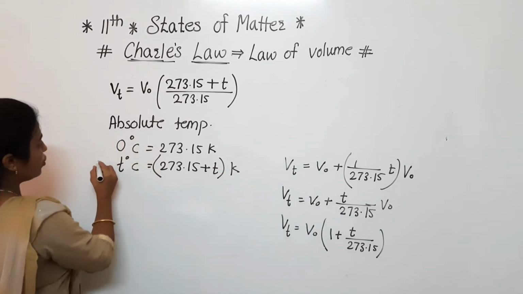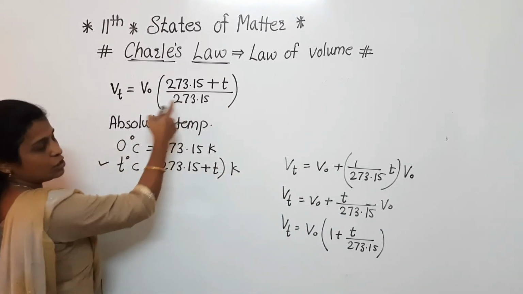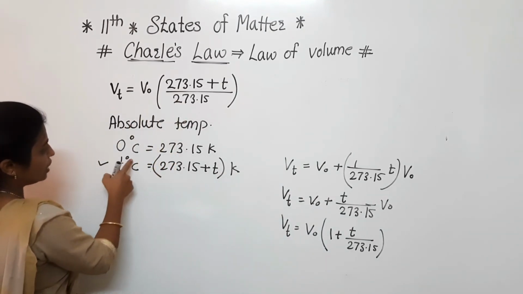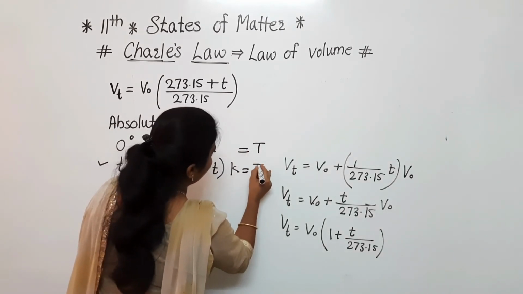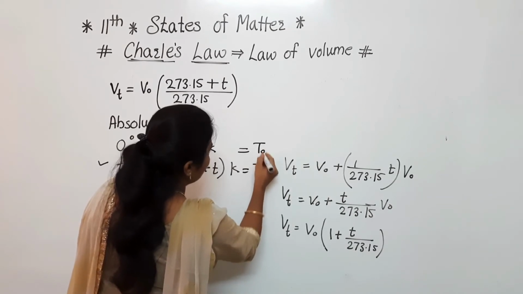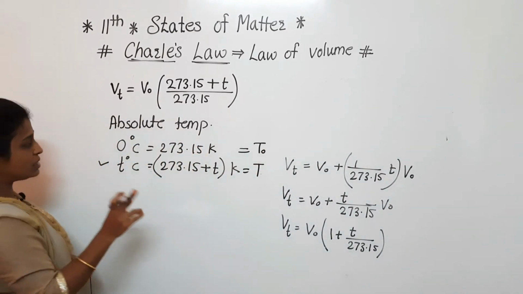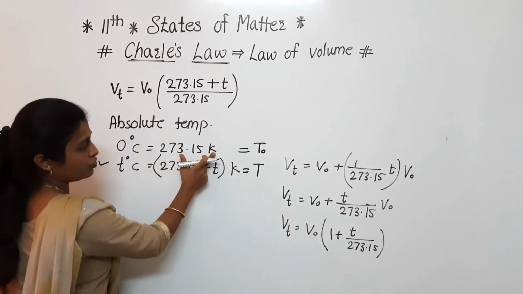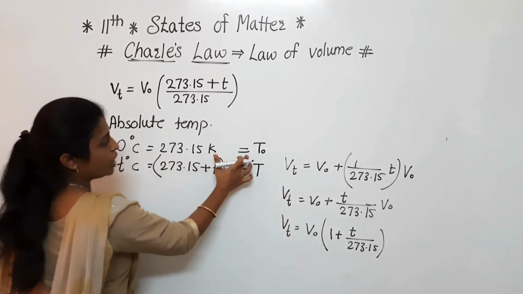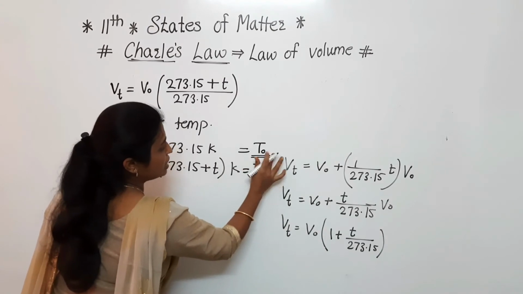So simply we put this into the equation. Listen carefully. 0 degree Celsius means 273.15 Kelvin, and for that we use the symbol T0.